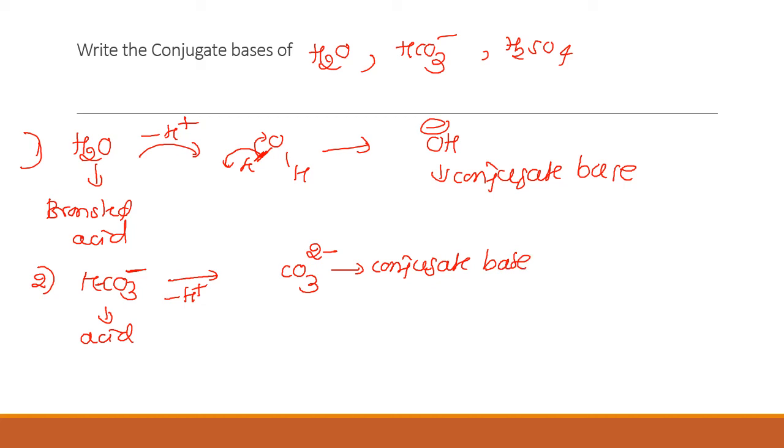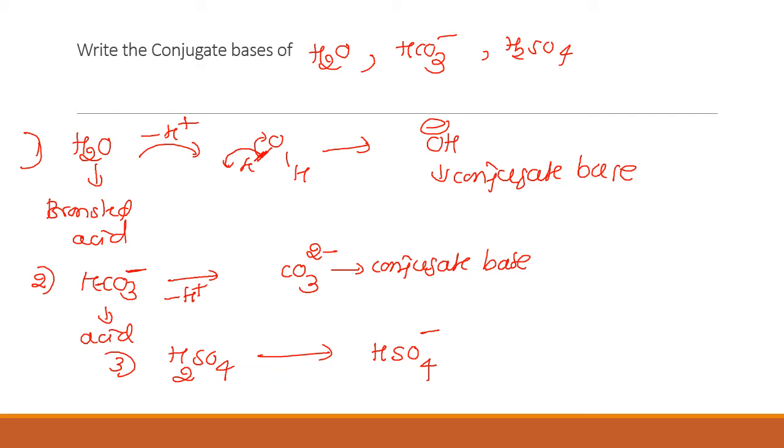Next is the third one, H2SO4. To find the conjugate base, it has to lose H plus ion, since it is an acid. One hydrogen is still remaining, one positive charge has gone, so one negative charge remains. So HSO4 minus is the conjugate base of H2SO4.